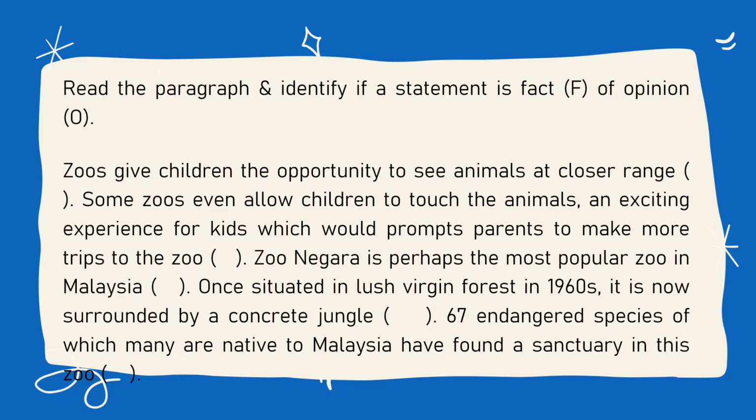Okay, so this, as you can see in the statement, uses the word perhaps. So it's not quite sure whether that is true or not. The degree of certainty is not high. It's just perhaps, maybe. Maybe the most popular zoo in Malaysia. So that is an opinion.